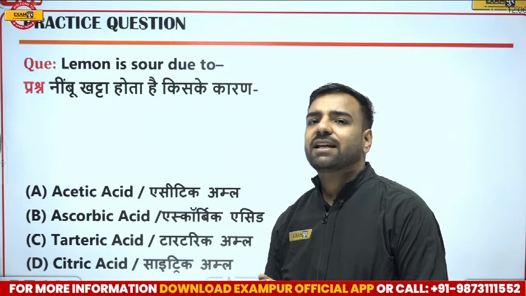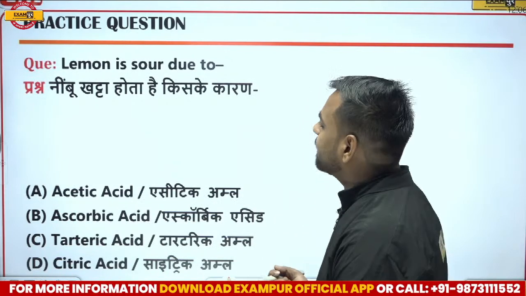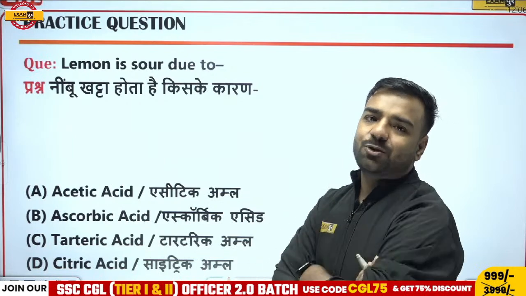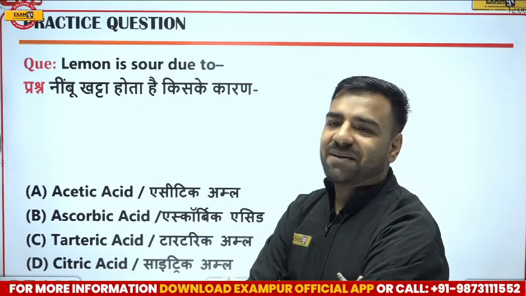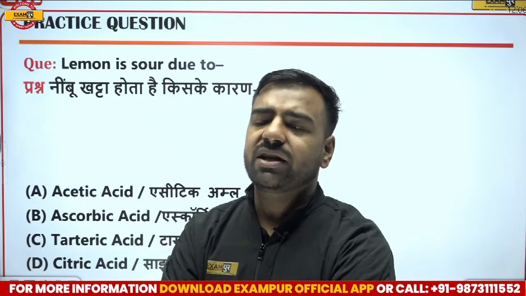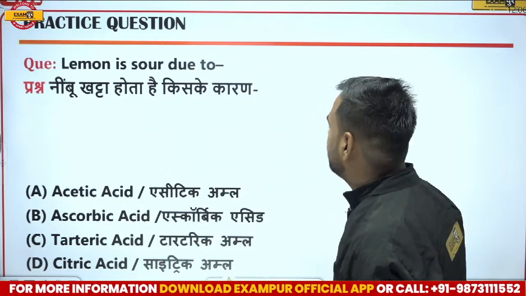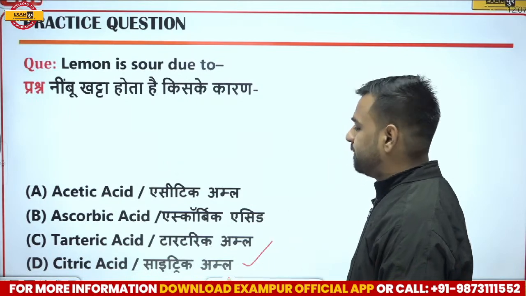So we know that Avan, can you answer this part? I'm asking, lemon is sour because of what? And everyone uses it, right? Yeah, so we know this is citric acid. Avan, do you also think the same answer? Vinod, you are absolutely correct. Awesome, great. So when I talk about lemon, I know that in lemon we have citric acid.